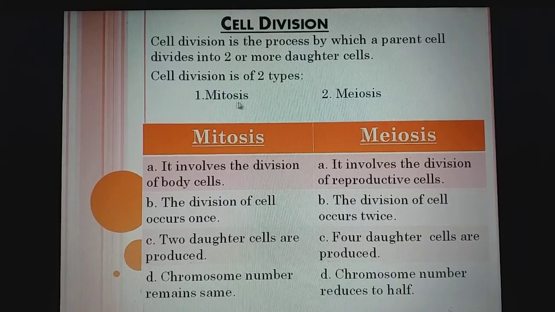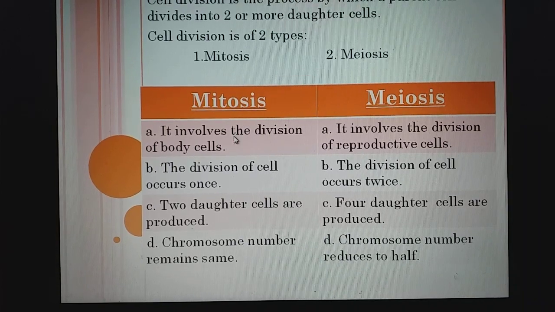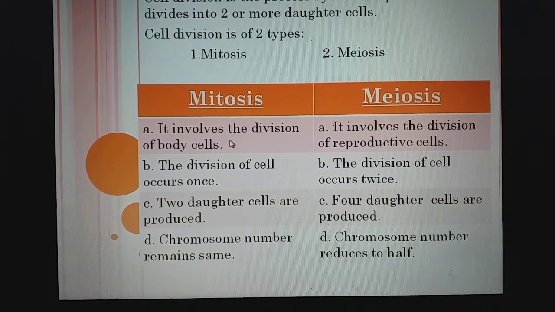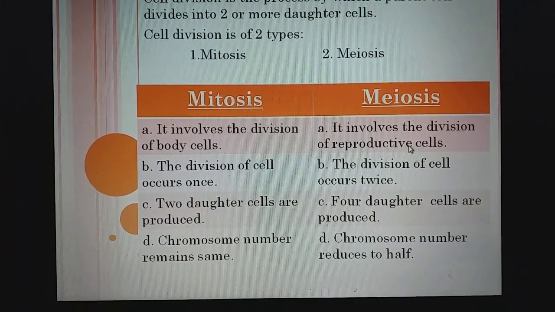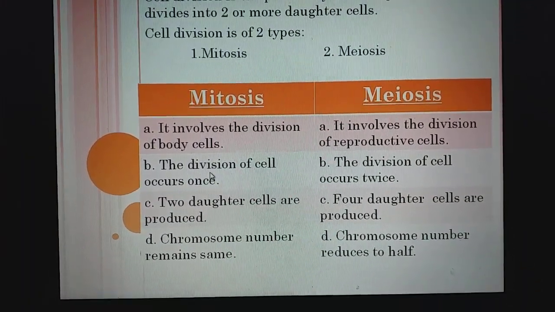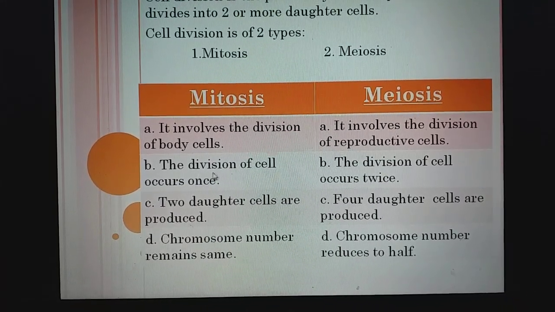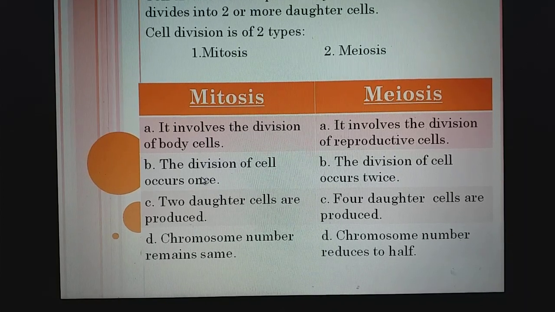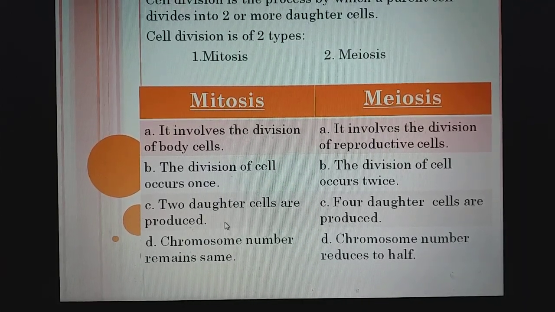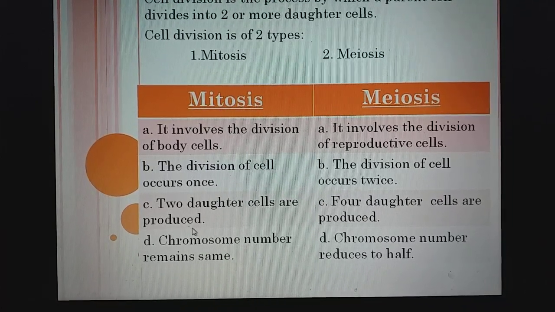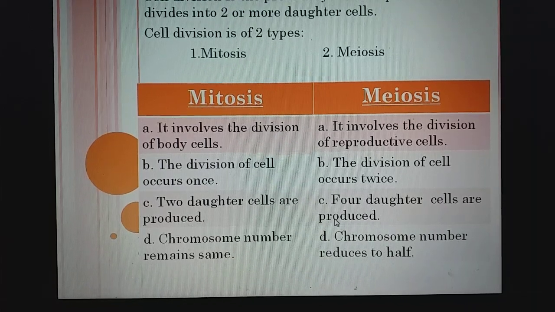Now, cell division is of two types, mitosis and meiosis. Mitosis involves the division of body cells, that is the vegetative cells, whereas meiosis involves the division of reproductive cells. The second difference is that in mitosis, the division of the cell occurs once, whereas in meiosis the division of the cell occurs twice. In mitosis, two daughter cells are produced, whereas in meiosis, four daughter cells are produced.